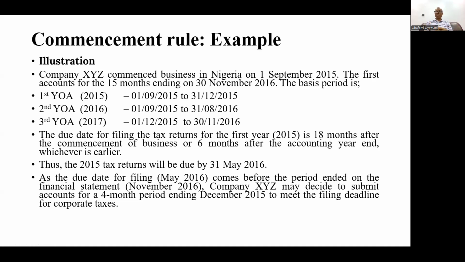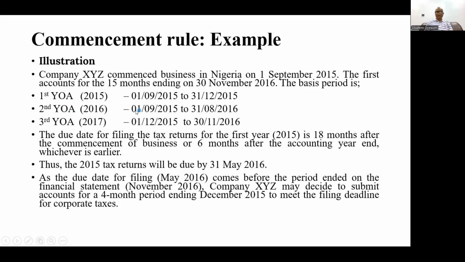If you're going to apply the commencement rule, it means that the basis period, the accounting period they're going to use for the purpose of adjusting the income to be assessed to tax, will be as follows. For the first year of assessment, it's going to be 2015. It started business in 2015, so the first year of assessment is 2015. The basis period will start from the 1st of September 2015 to 31st December 2015. All right. Again, the second year is for 2016.